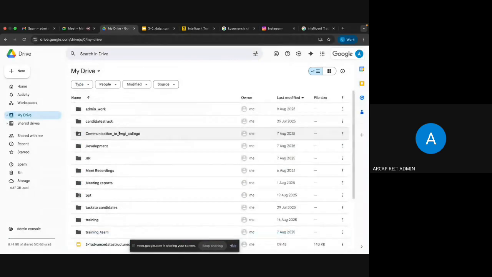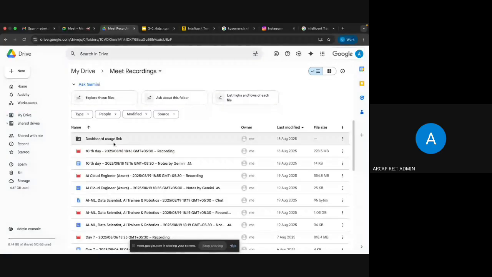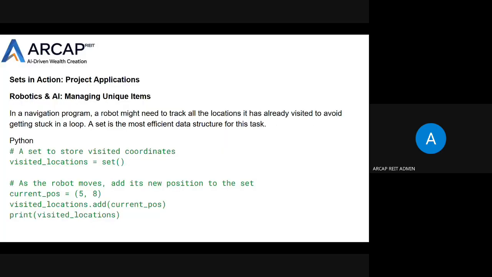And we will be having the recordings also. Meeting recordings we'll be having, and we'll share all those meeting recordings with you. You can see the meeting recordings once your verification and everything is done. And you should also be okay with the company, right? If you're not okay with the company, then it is a waste of your time to attend the meetings. When you're okay with the company and continuing the learning, then we'll provide all these recordings to you.